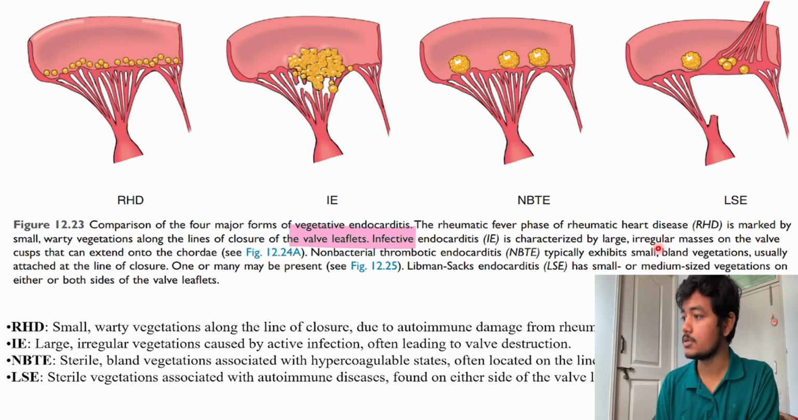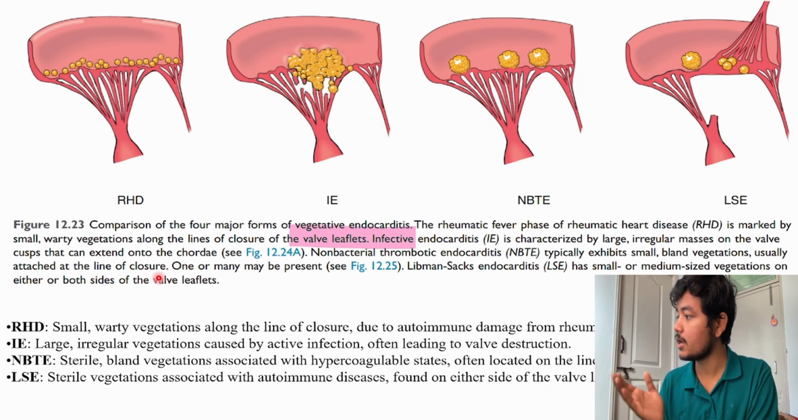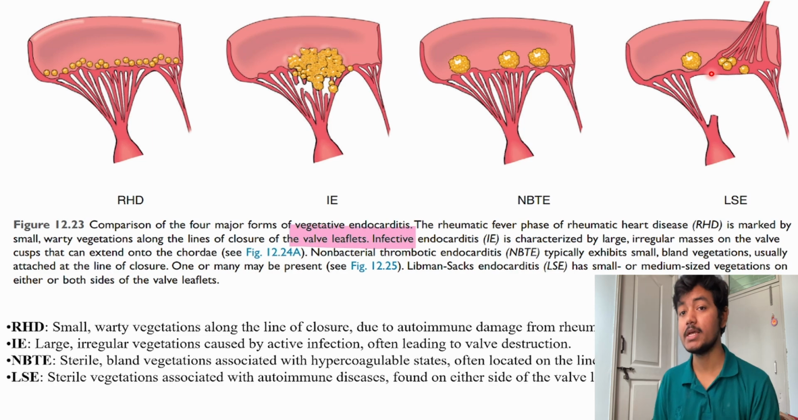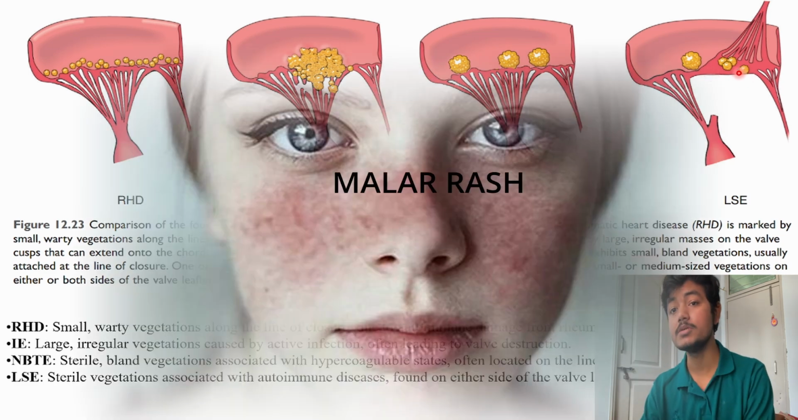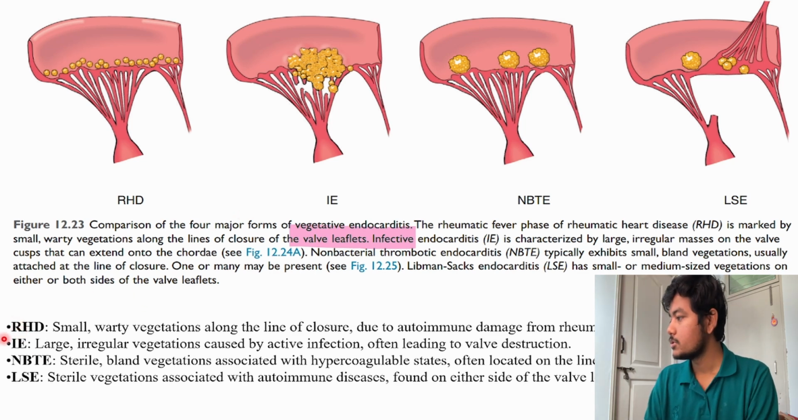Then there will be small bland vegetations usually attached at the line of closure, one or many may be present. Libman-Sacks endocarditis has small or medium sized vegetations on either or both sides of the valve. This is essentially caused by SLE. What is SLE? Systemic lupus erythematosus. That is also an autoimmune disease, so here also there is an immunological basis.